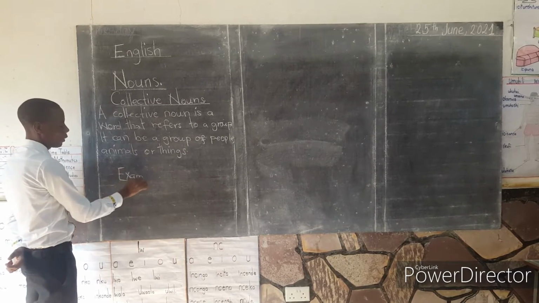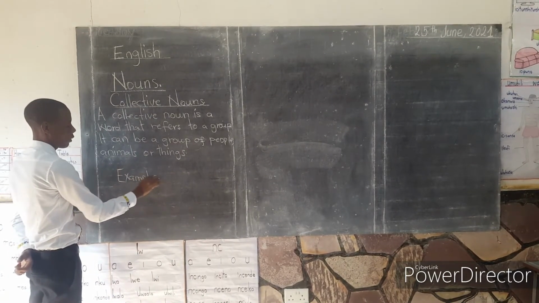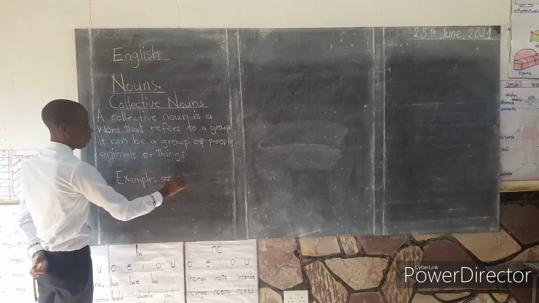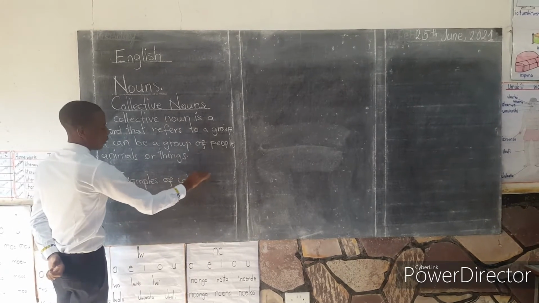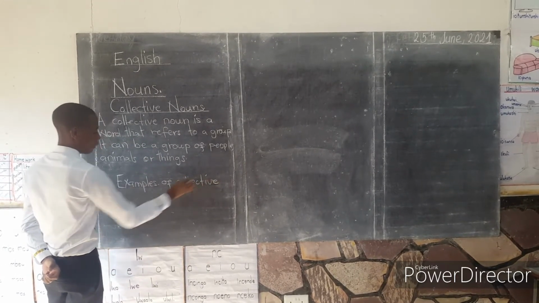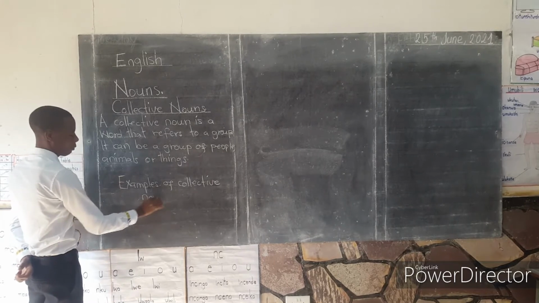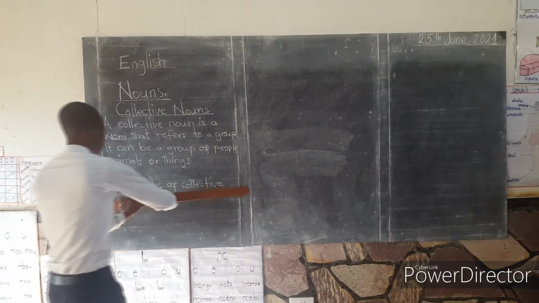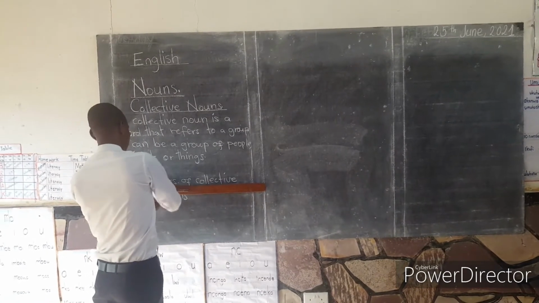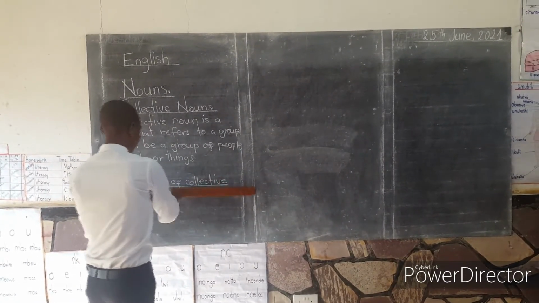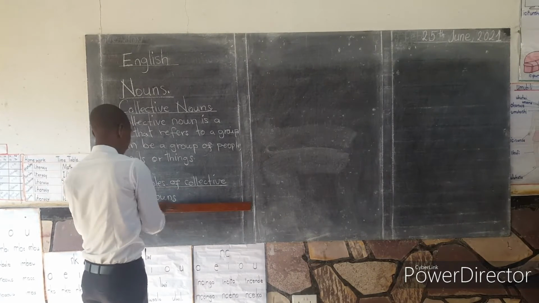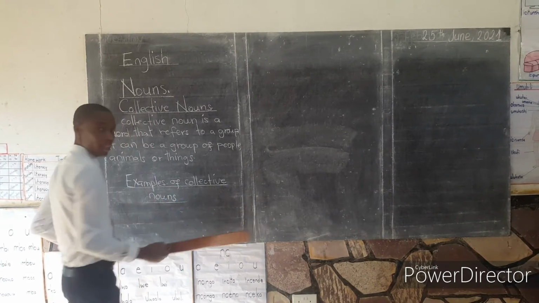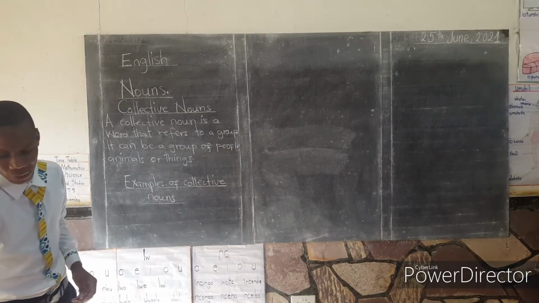Examples of collective nouns. We are going to look at these examples in different groups.